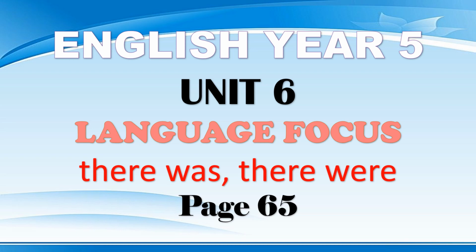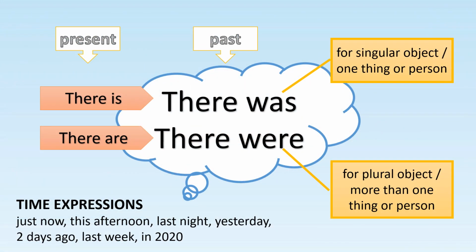Today we are going to learn the language focus there was and there were on page 65 of your textbook. There was, there were. The use of there was and there were is the same as there is and there are. There is and there are is in present tense. There was and there were is in past tense. So if you already know how to use there is and there are, using there was and there were isn't